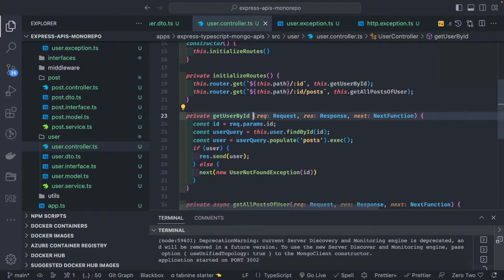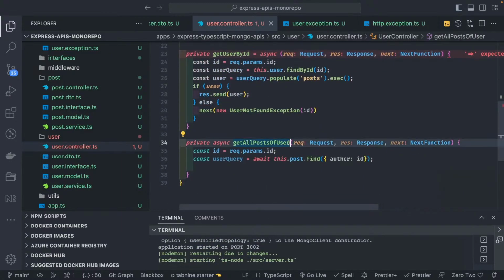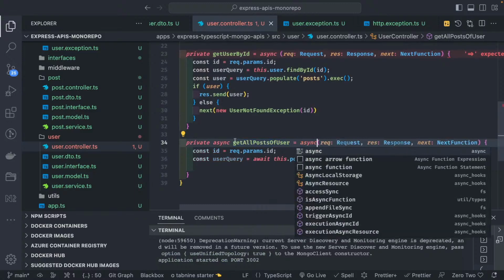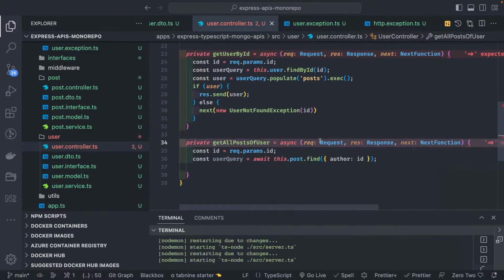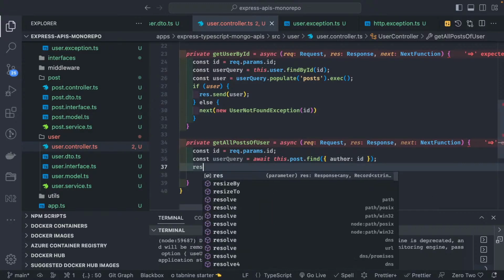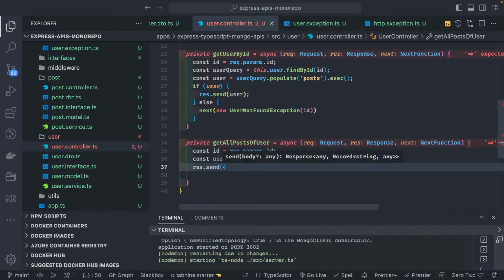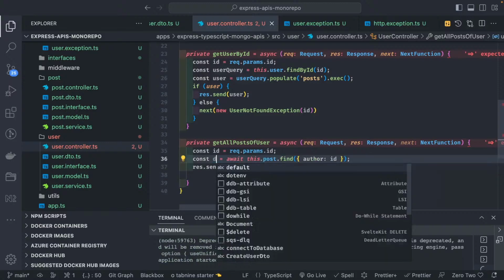You can also create these methods something like this, or make them async. If this is a variable async, here you can do await this.post.find and pass the author ID. And then if the data is there, response.send. Here what do we need to send? The user's data, I mean simply data.